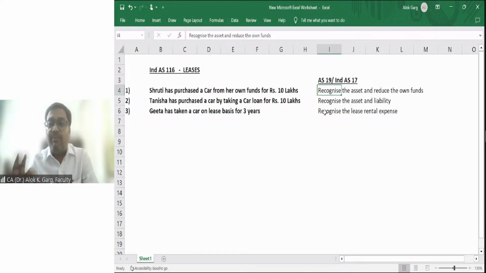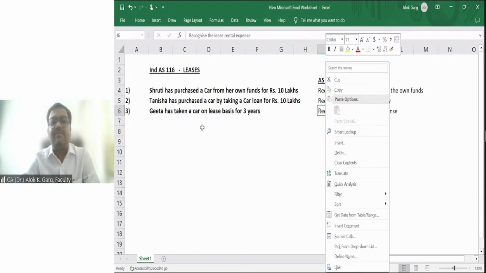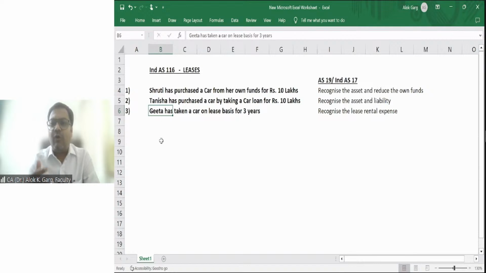So if this obligation is determined, if this obligation is fixed, then why should the asset and liability not be recognized in the balance sheet? Sir, but at what value? Let's say in this case Geeta has taken a car on a lease basis for 3 years. Whatever Geeta is going to pay over 3 years, you can recognize the asset and liability on the basis of the present value of the lease rentals, like you were doing in AS 19 or in AS 17. And friends, with this objective, the standard was changed.